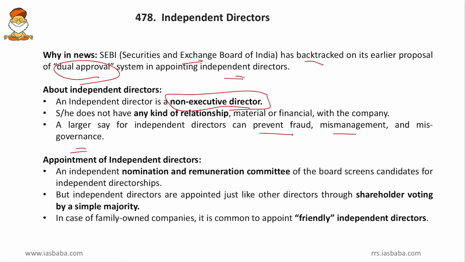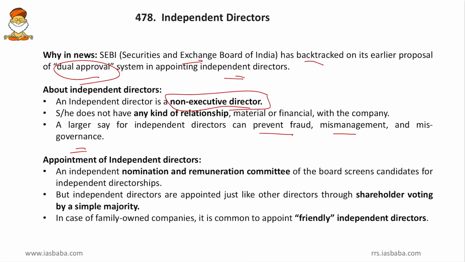Friends, as these directors are not the shareholders and as these directors are not managing any departments, there are more chances of these directors taking impartial and bipartisan decisions in favor of the law and in favor of the company, and not in favor of the economic prospects of the director or the owner of the company. So that is why more and more independent directors will lead to more impartial working of the company and more improvement in the company.